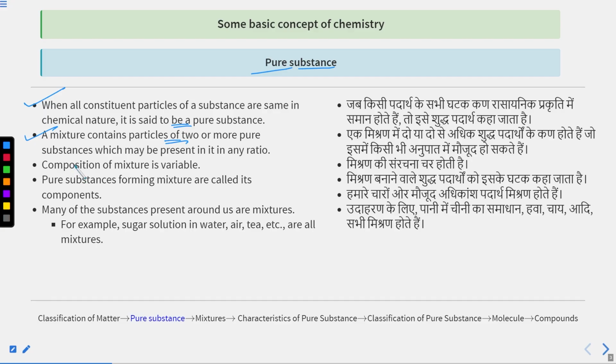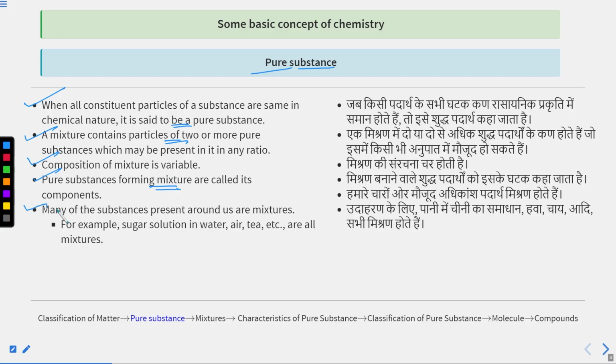It means pure substances have constant composition and constant properties throughout the sample, but the composition of a mixture is variable. It is not constant. It is not fixed. You can vary the composition of a mixture. Apart from this, the pure substances forming mixtures are called its components. That means mixtures are formed by mixing two or more pure substances, so these pure substances are named components.